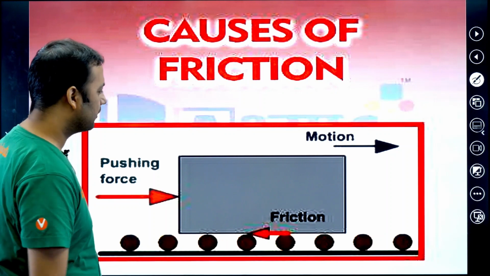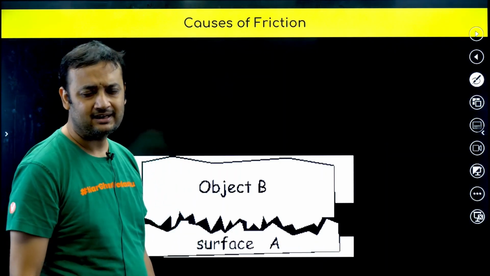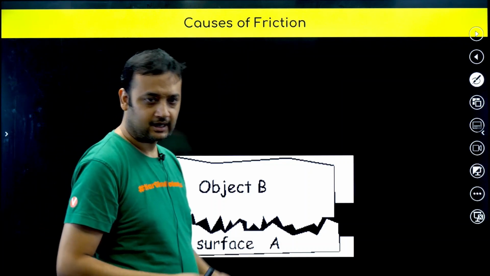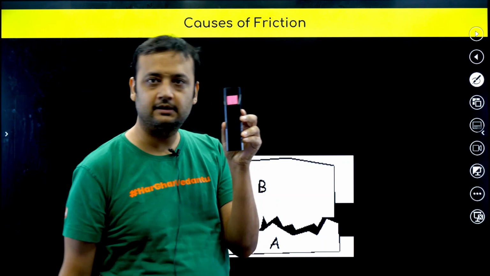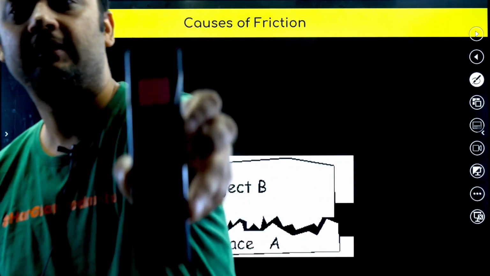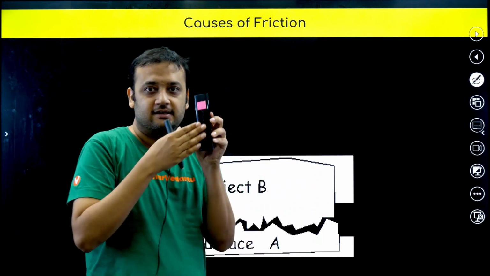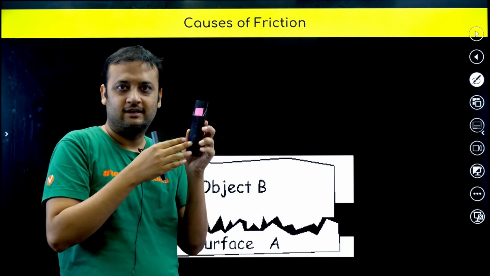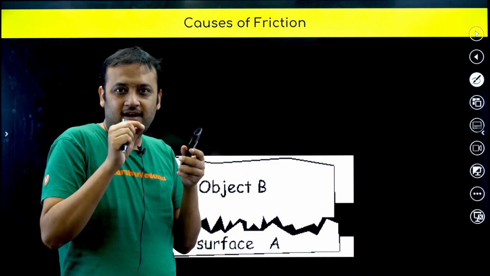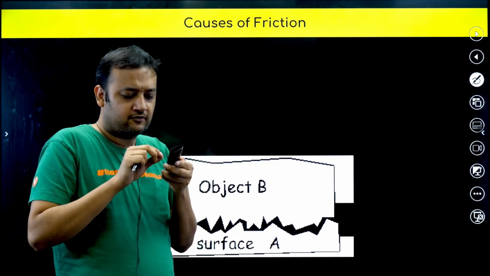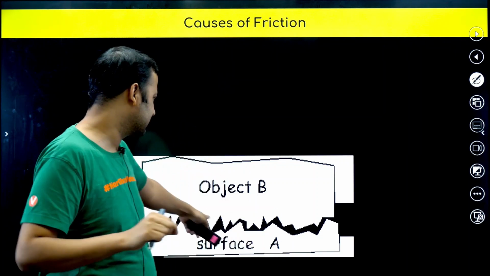Okay, now let's see what causes friction. Why does friction come into the picture? See, in reality, can you see this remote? I think now you can see, right? So you might feel that it's a very smooth surface. But if you see with a microscope, it will not be very smooth. It will be very rough, with a lot of craters and a lot of sharp edges, as you can see over here.